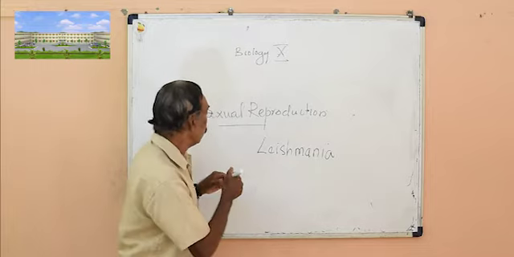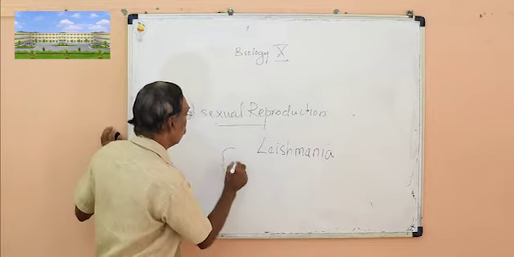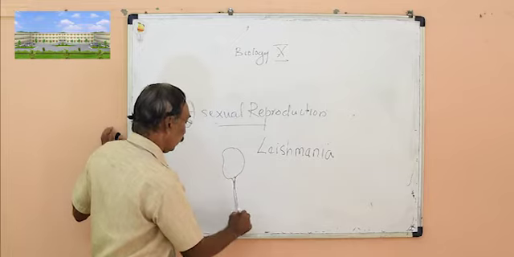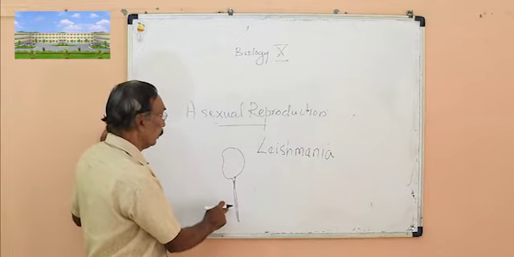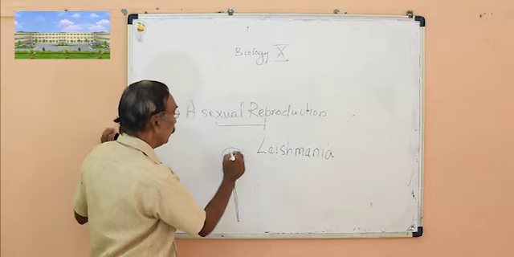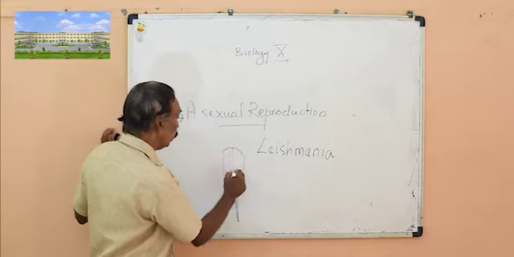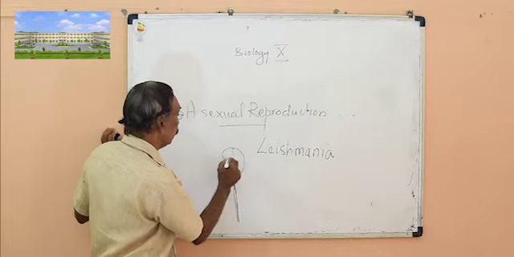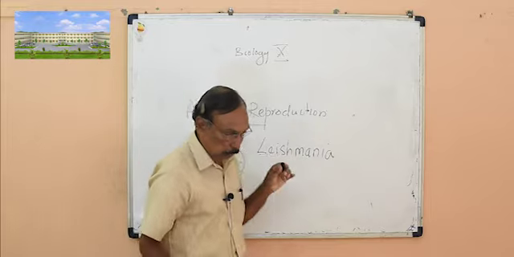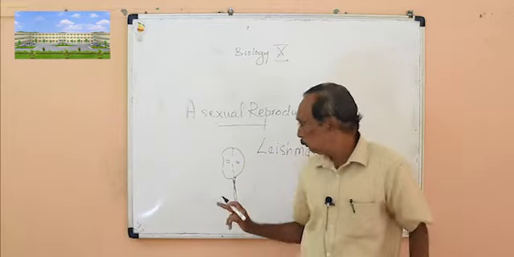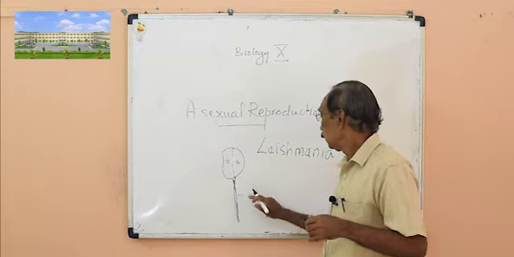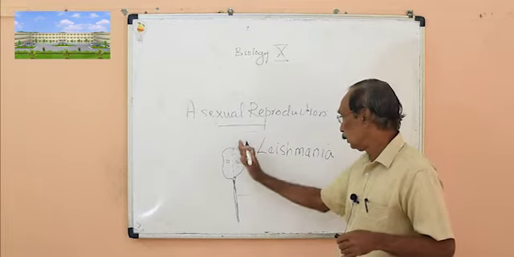If you examine that organism, it is somewhat like this, with a long filament-like structure, a flagellum. So this organism cannot just divide at any place. The division takes place only through a particular plane, and because it has this whip-like structure, it will divide at a particular plane.